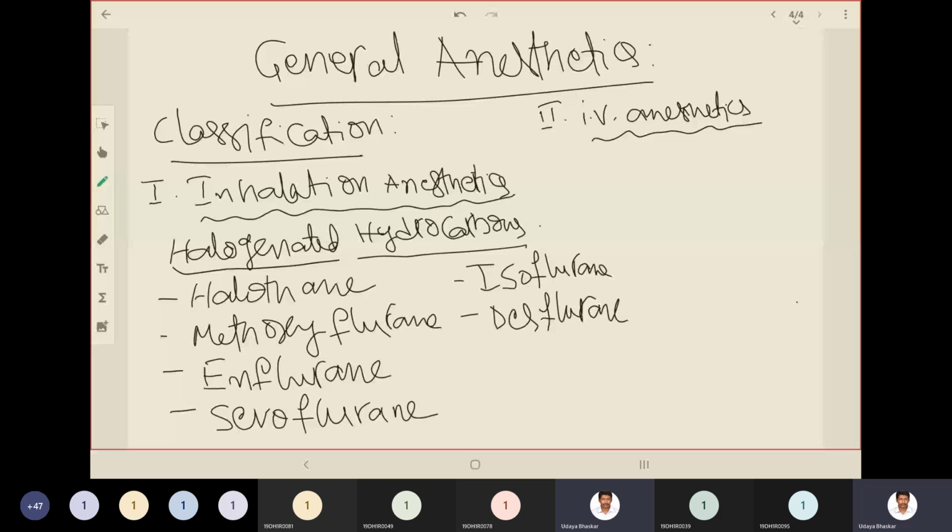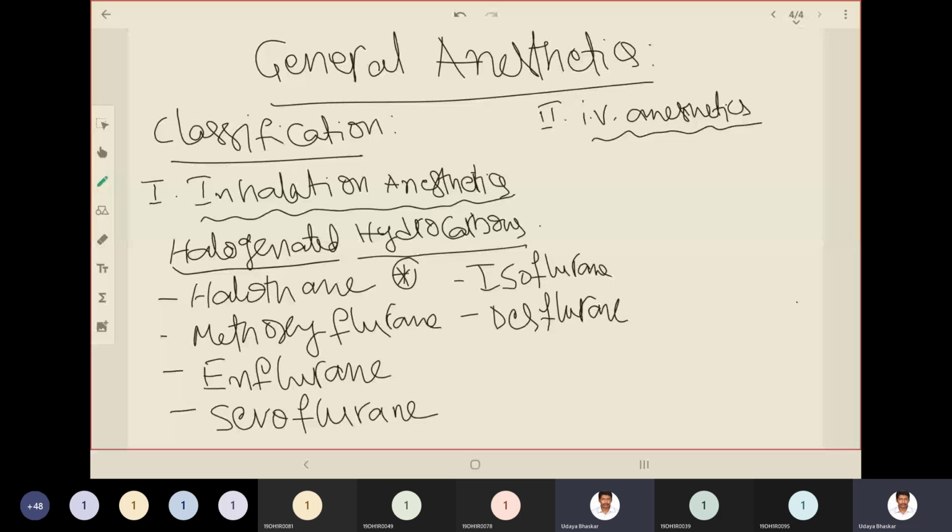Hydrocarbons are composed of hydrogens and carbons. Simple hydrocarbons, halogenated. So the examples include halothane, methoxyflurane, enflurane, sevoflurane, isoflurane, and desflurane. Out of these, we need to learn the synthesis of halothane. So this is about halogenated hydrocarbons coming under the category of inhalation anesthetics.